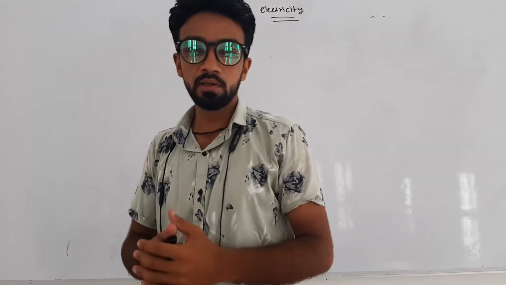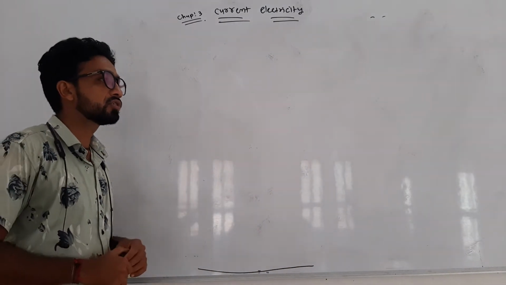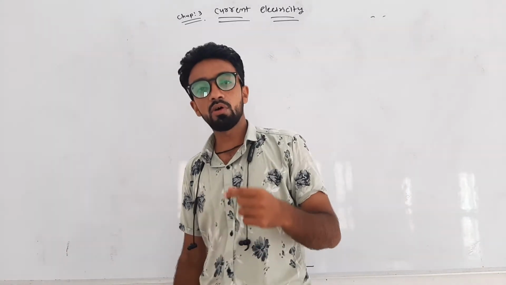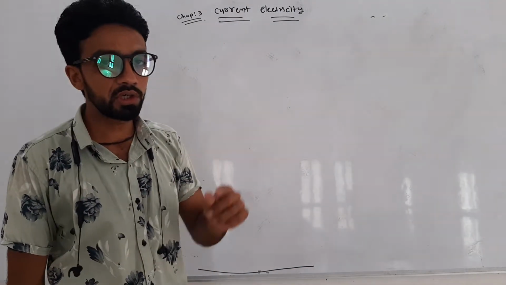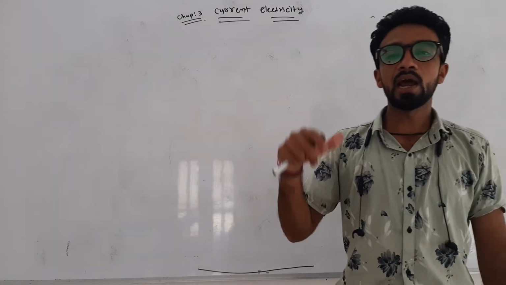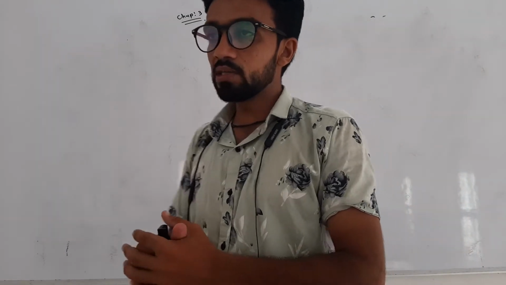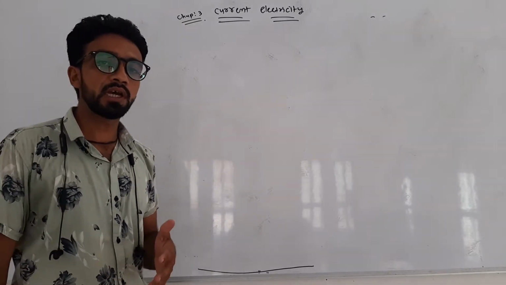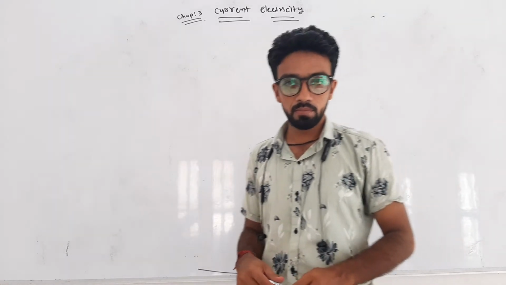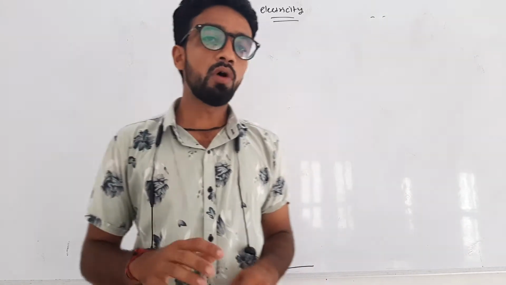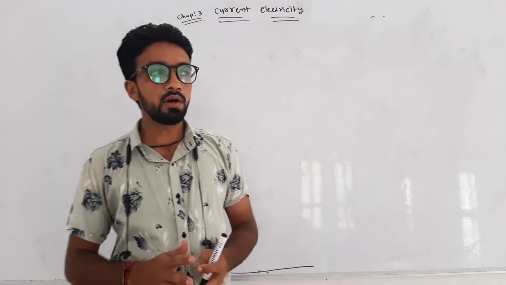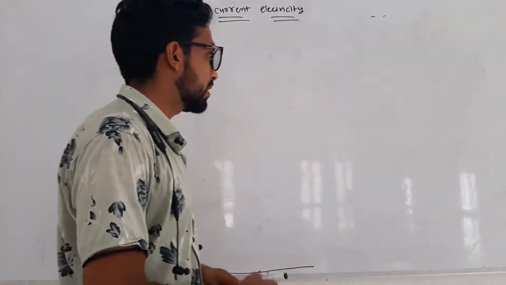But notice that this flow of charge is not steady. What is the meaning of steady charge flow? The rate of flow of charge is constant at every point. So the flow of charge in lightning is not steady. There are many devices in which steady charge can flow, for example torch, cell, clock, TV. In all these devices, the charge flows in a steady manner. Now we start our first topic, that is electric current.